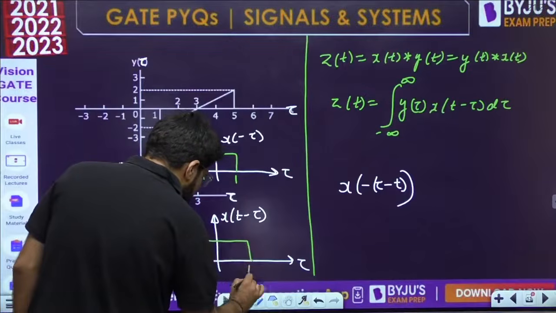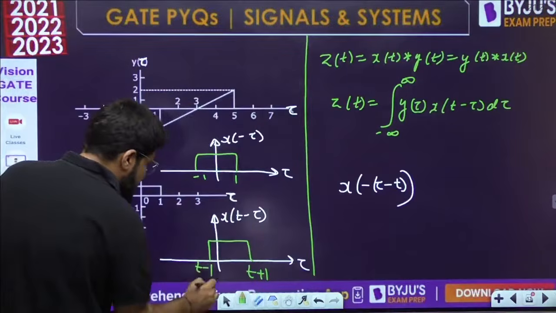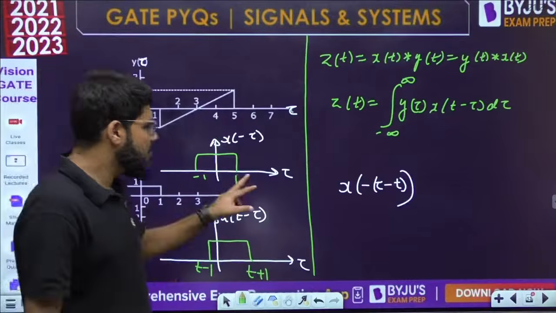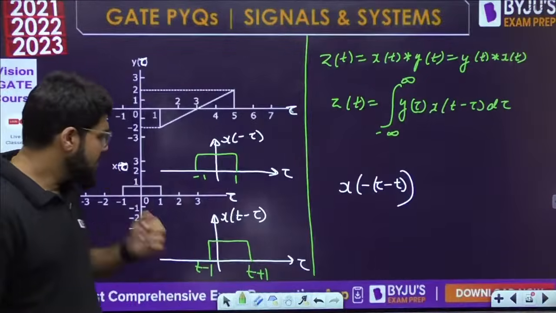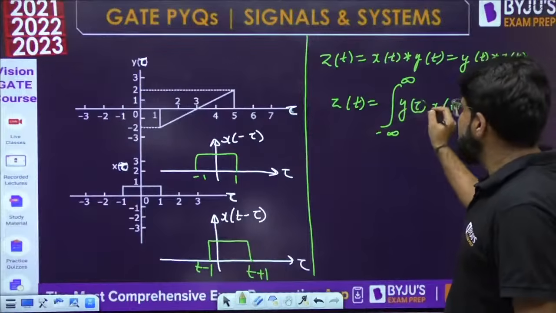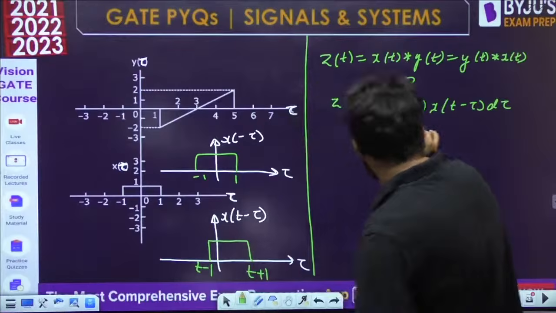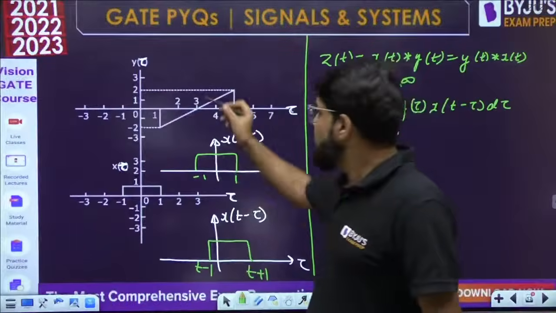So that means, if this was 1, it will be t plus 1. The left side was minus 1, it is t minus 1. Both of them are added with the t. Now, what is zt? It is the area under the product of x(tau) and y(t minus tau). Integration means area. It is the product of these two.